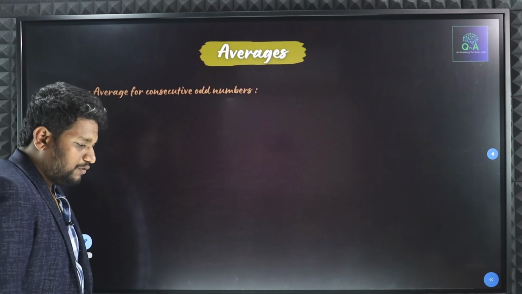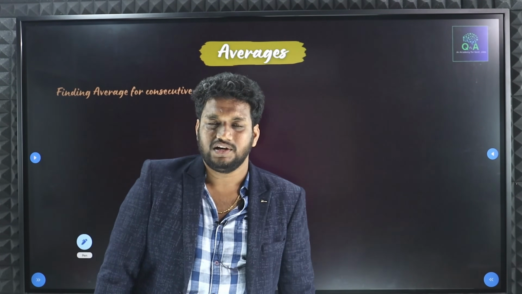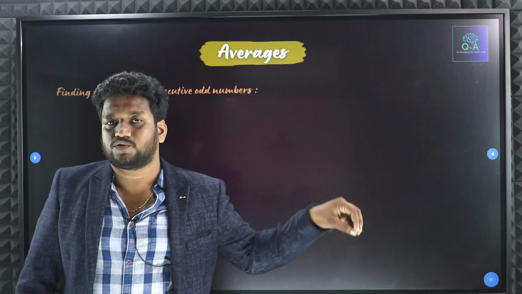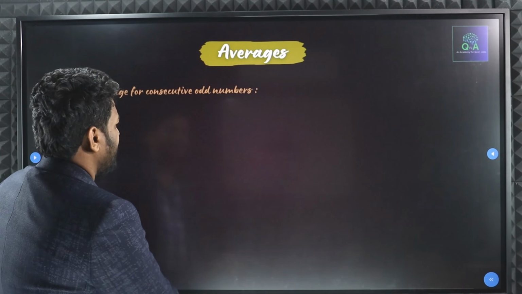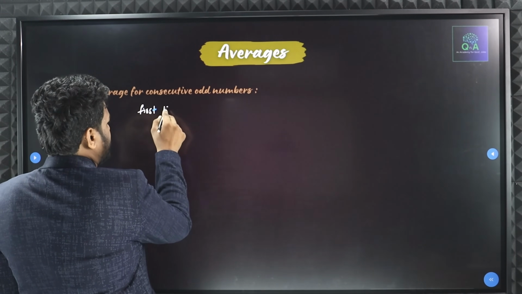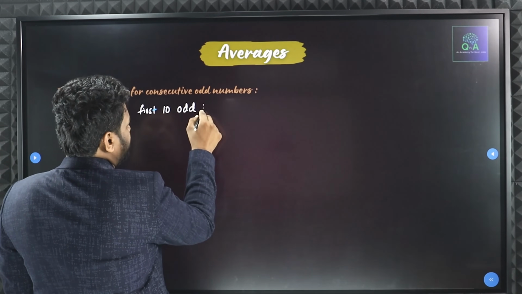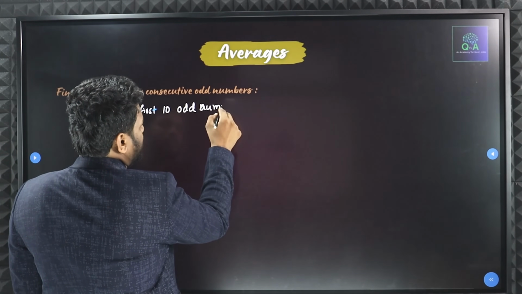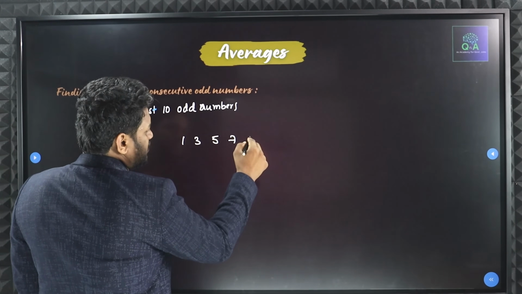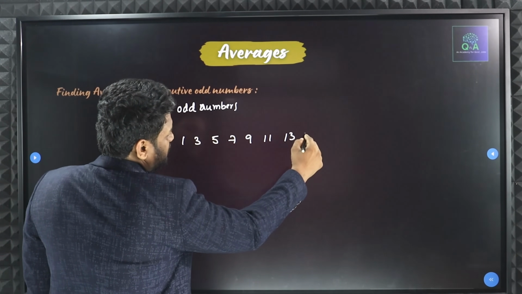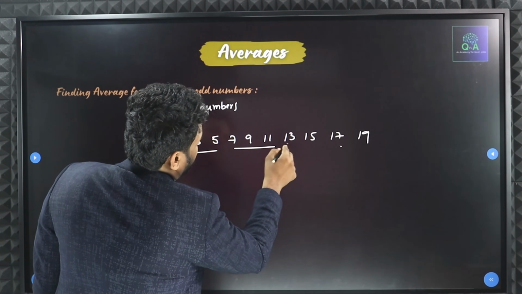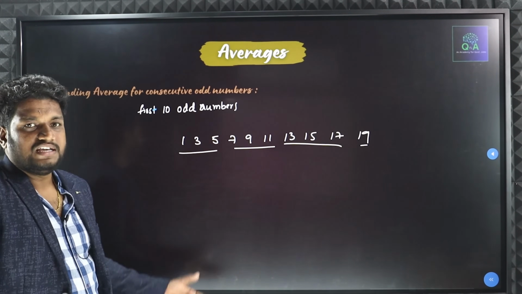How to find the average for consecutive odd numbers? Here also let me take one example. By using that, I'll explain how to solve this question in an easy manner. I will be taking the first 10 odd numbers. What are the first 10 odd numbers? 1, 3, 5, 7, 9, 11, 13, 15, 17, 19. The first 10 odd numbers will be these numbers only?